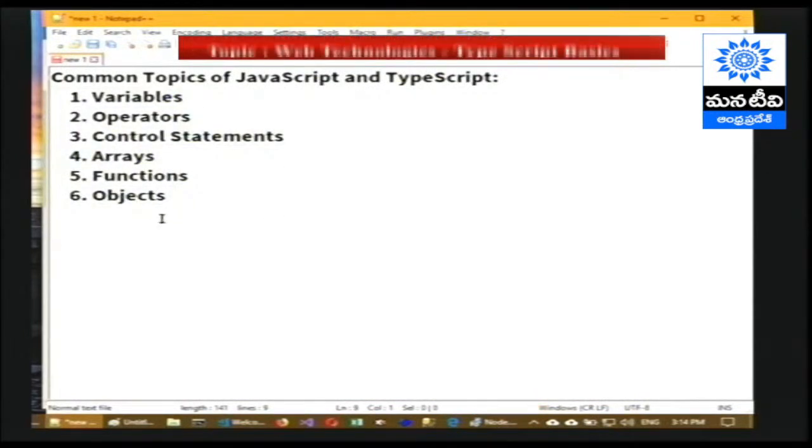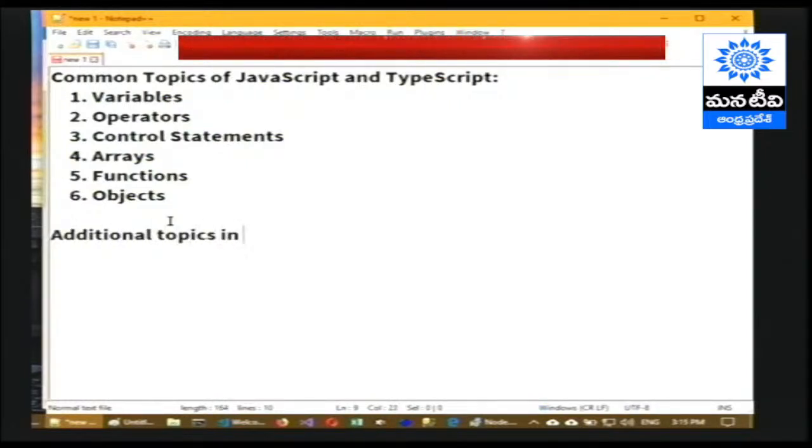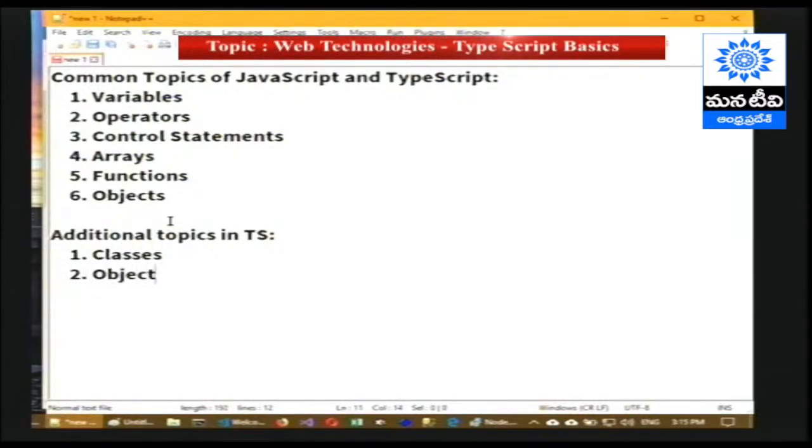But in addition to these regular JavaScript objects that we have already created, we have TypeScript additional topics. TS means TypeScript. The first one is classes, second is objects based on classes.